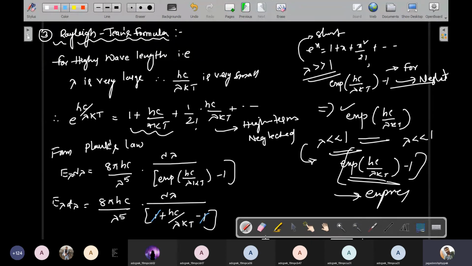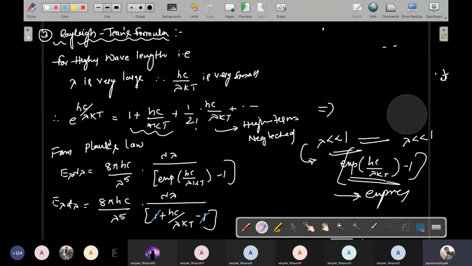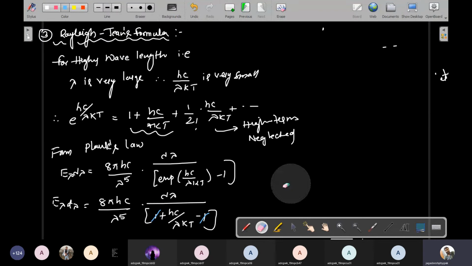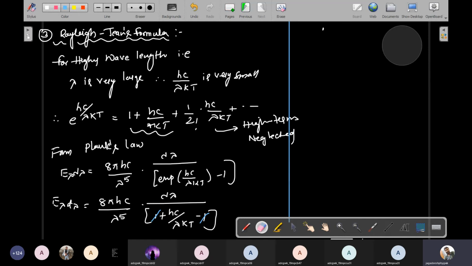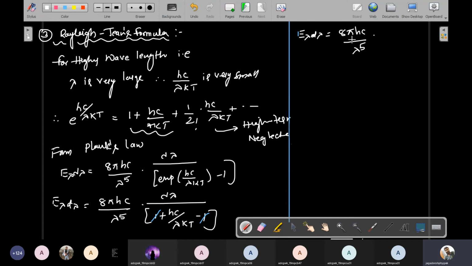Finally you will get E lambda d lambda is equal to 8 pi hc by lambda power 5 into d lambda divided by hc by lambda kT.